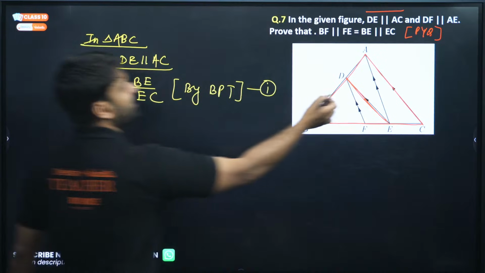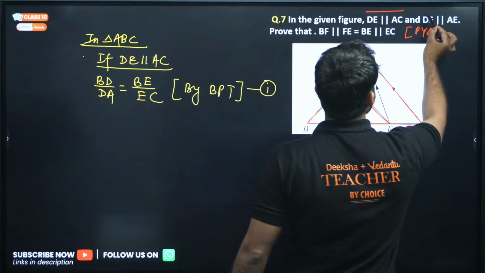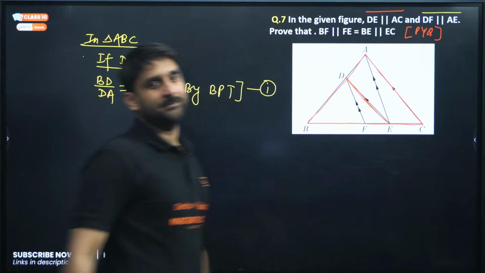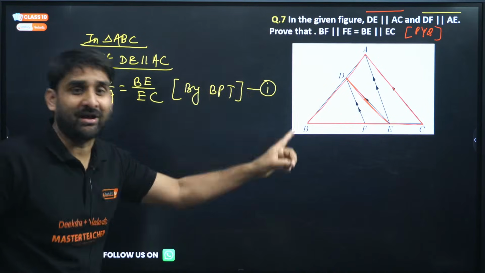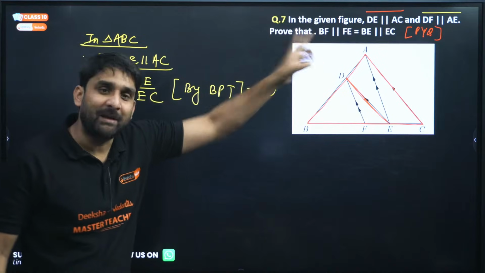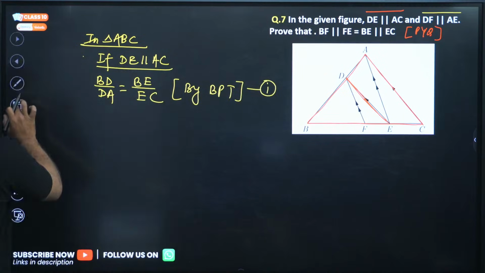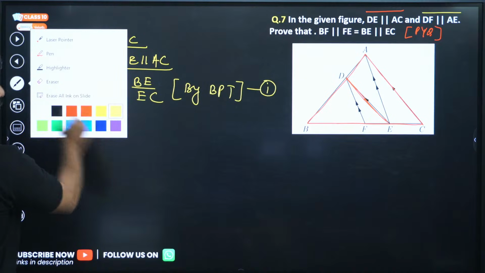Now the second information is this: DF is parallel to AE. Now please focus only on the triangle in which DF parallel to AE is present. So let me use another color. I think blue color will be visible.